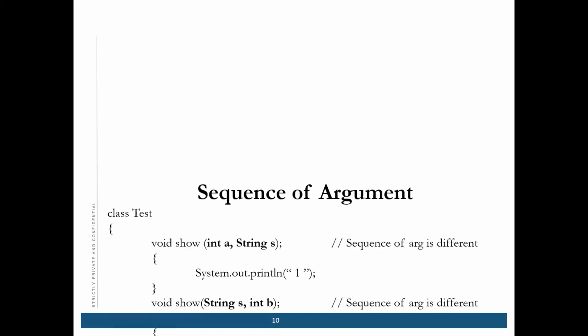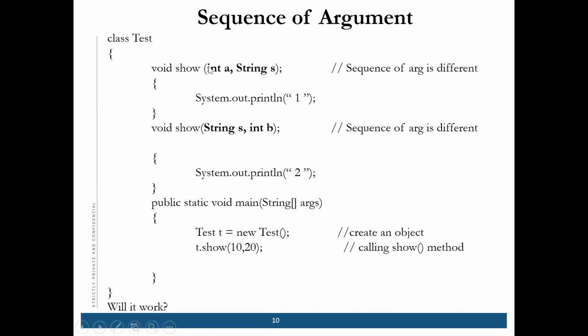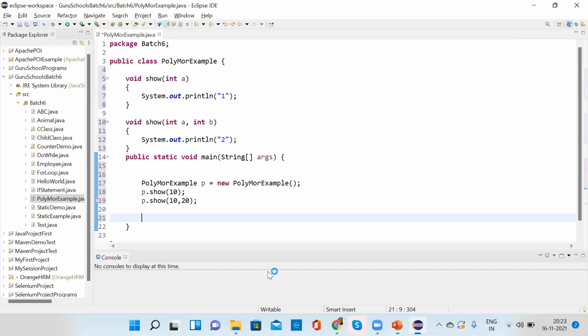Coming to the sequence of arguments. As I said, if we change the sequence, then also it is method overloading. Integer a, string s, and string s, integer a. So this is also possible. This will work. Do you want to try it? You just try it at home. So this will work.